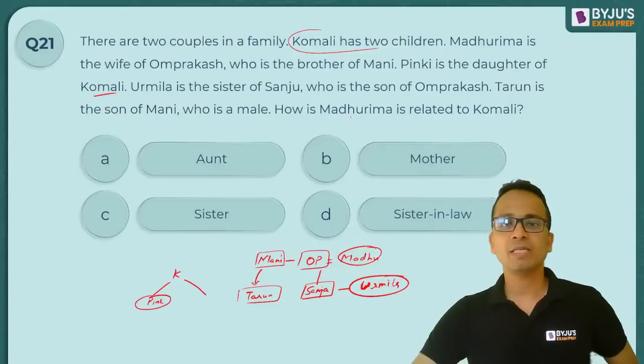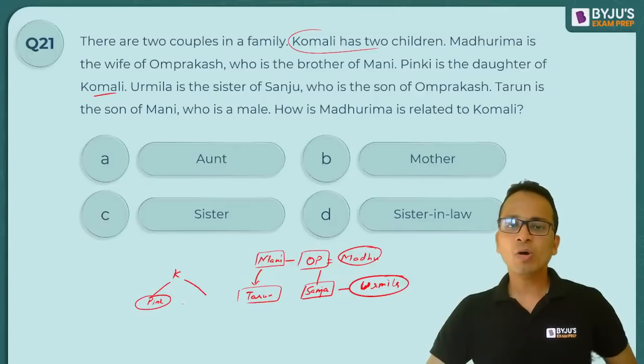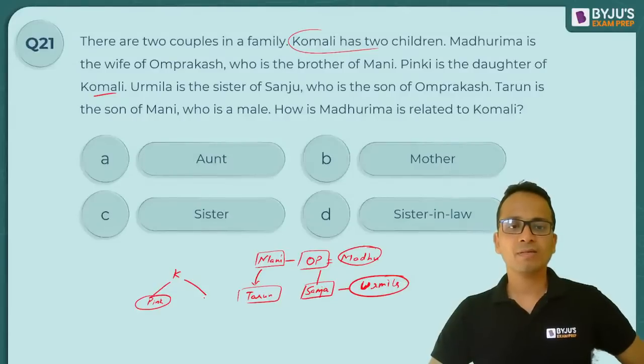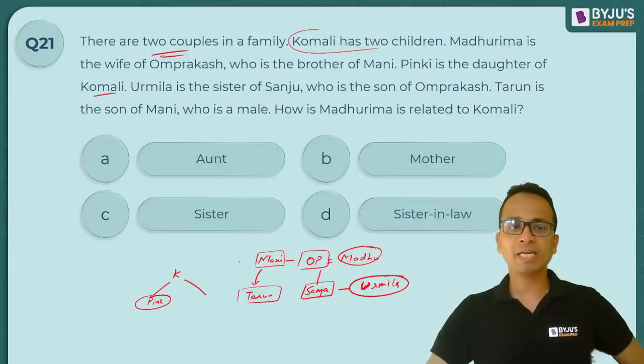Fine. Now, how is Madhurima related to Komali? Now, Komali को हम कहाँ पे फिट कर सकते हैं? अब ये देखना है. Now, Komali, there should be two couples in the family. बोला हुआ था. एक कपल तो ओम प्रकाश और मधुरिमा हो गए हैं. दूसरा कपल बनाना है तो it should be the wife of Mani. So, Komali should be the wife of Mani.